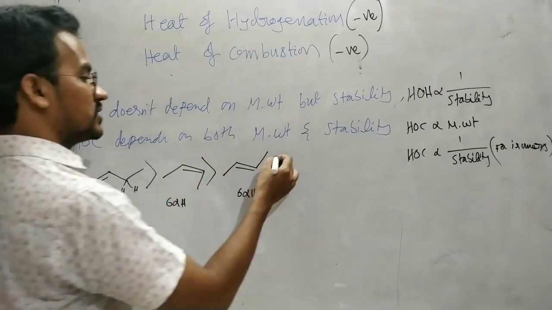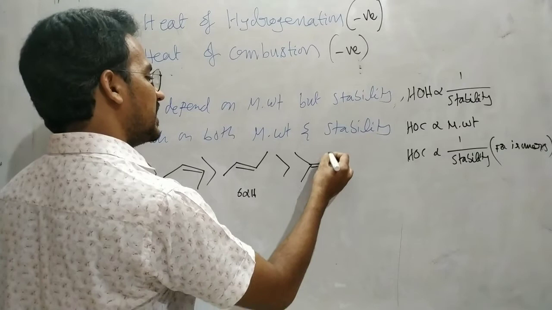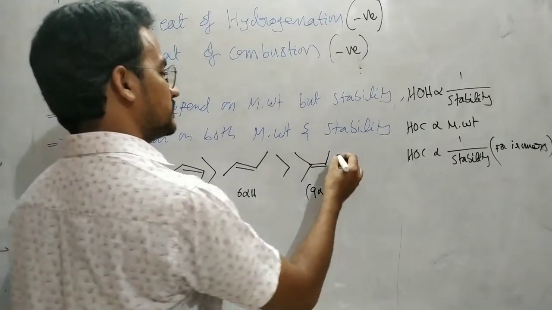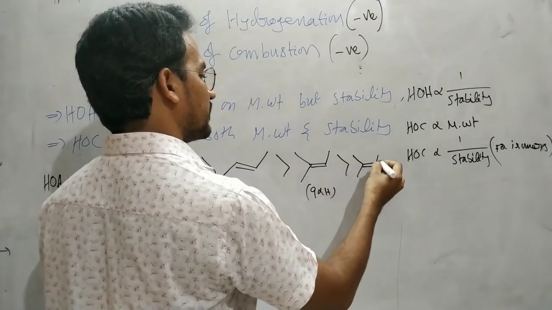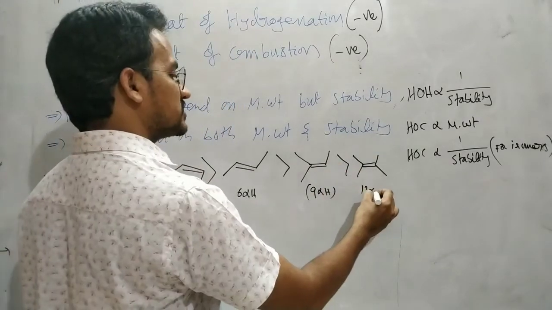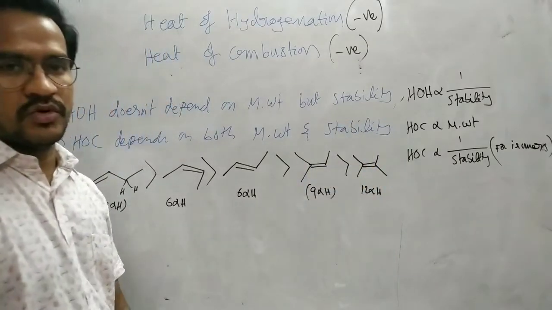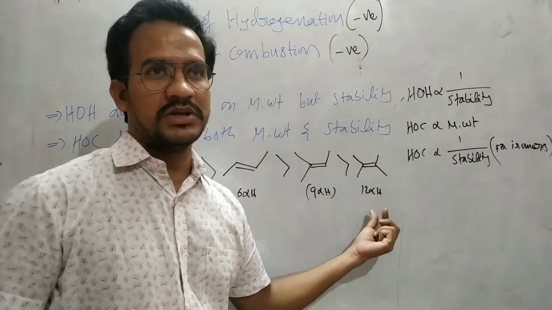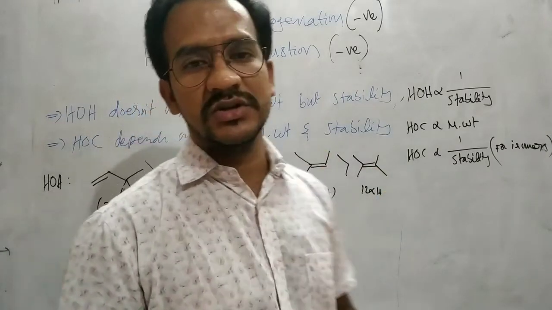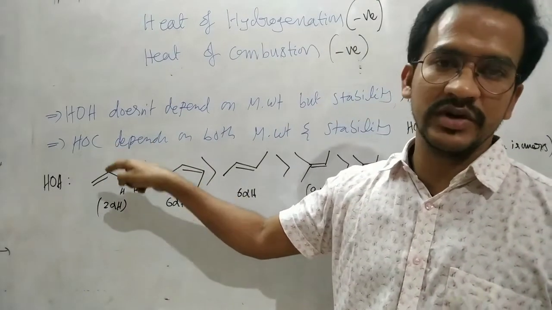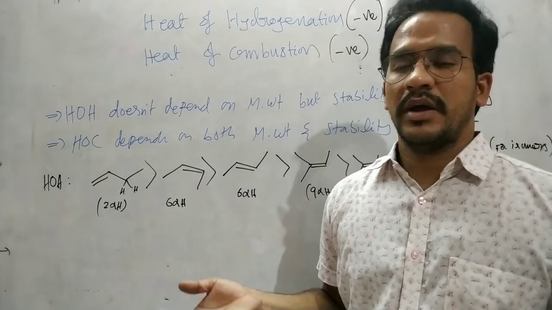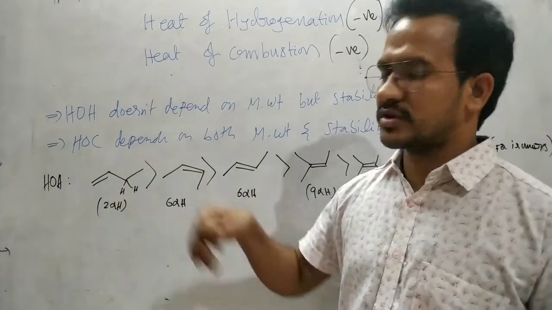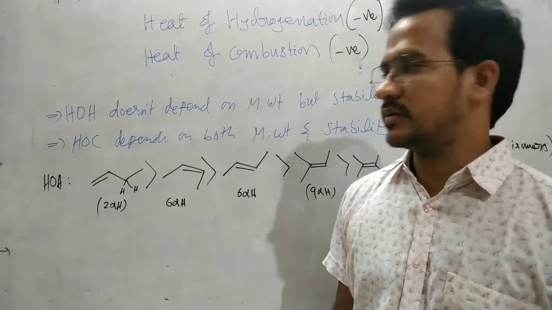Suppose this compound also has a very small heat of hydrogenation because of the 9 alpha hydrogens, and next, this one, with 12 alpha hydrogens, has more hyperconjugate structures and is more stable. It has a very small heat of hydrogenation, that means a very less negative heat of hydrogenation. This compound has a more negative heat of hydrogenation. Heat of hydrogenation is negative, that means an exothermic process, and more exothermic means a more negative value.